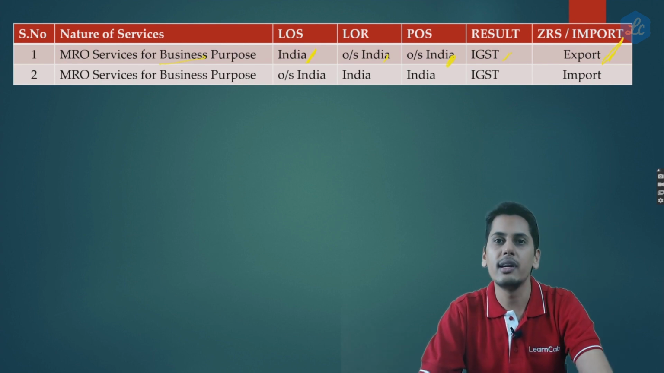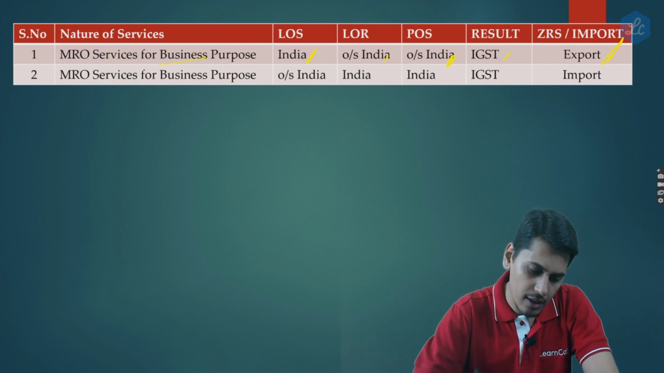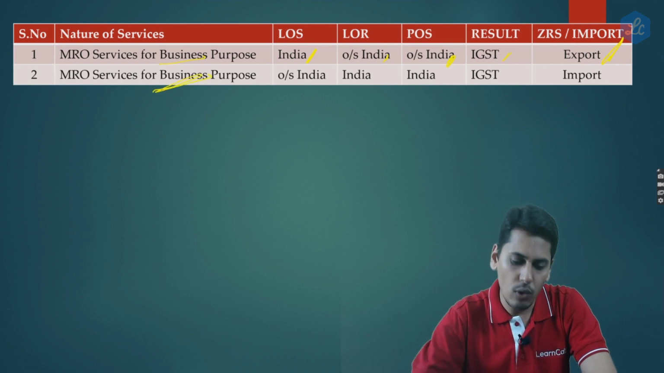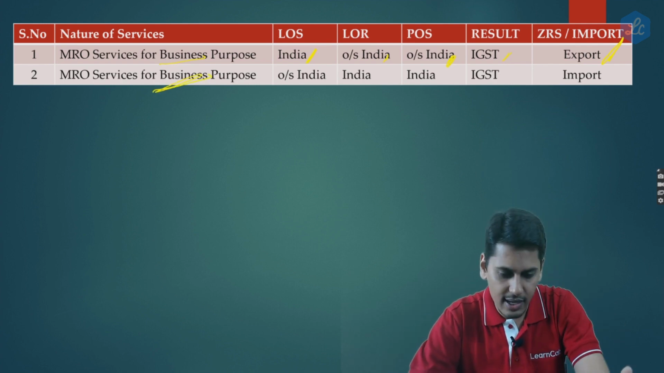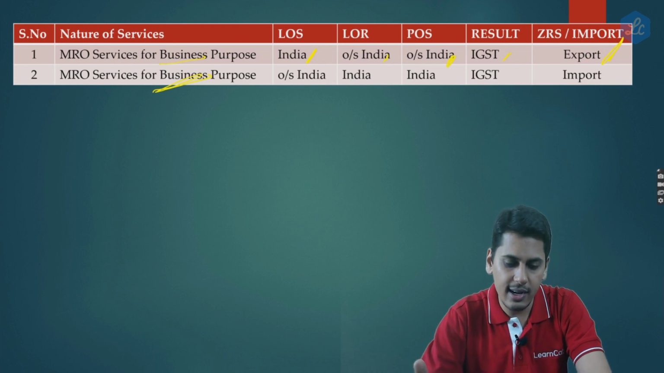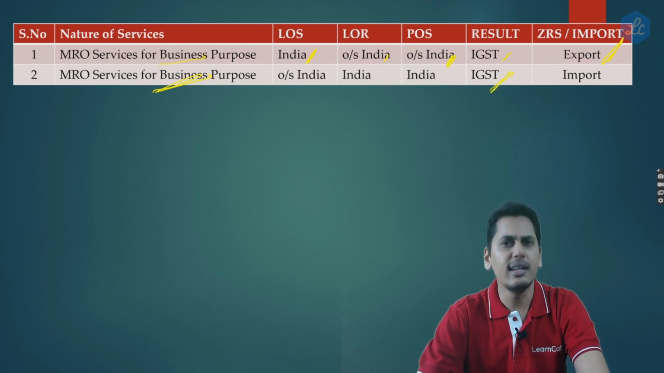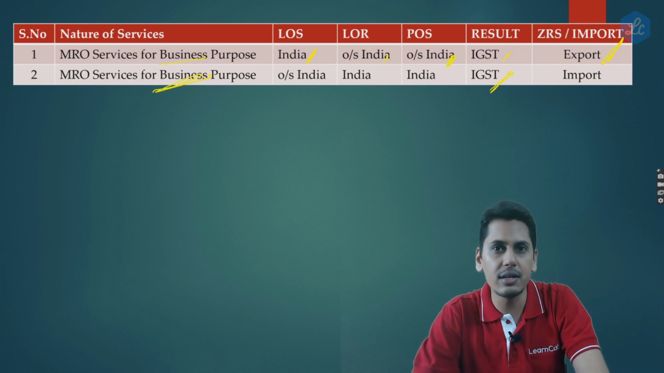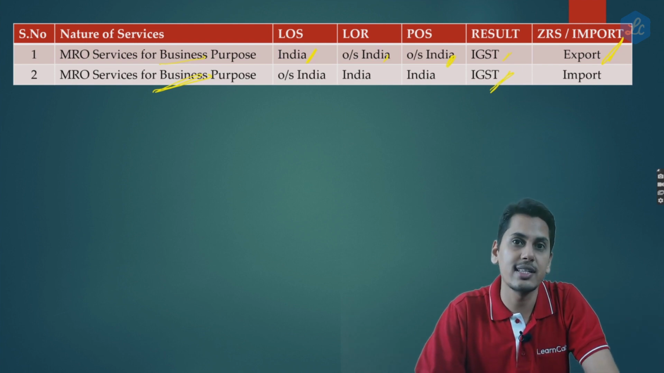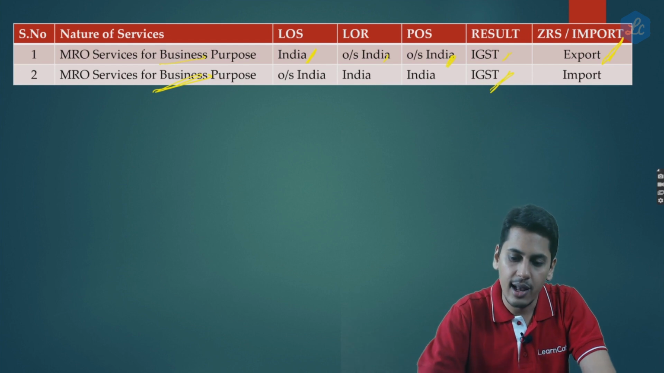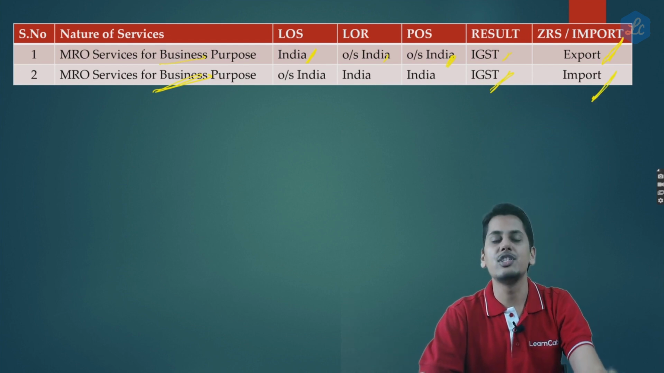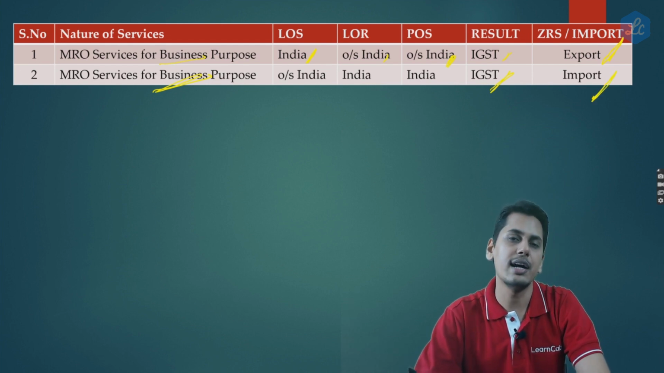The benefit of zero rating is going to be available. The next one, in the next example, what we had seen: location of supplier outside India, location of recipient inside India, place of supply also inside India. The result is it is an interstate supply. It happens to be an import of service, and import of service according to section 7 is an interstate supply. It happens to be an import of service and GST is payable under reverse charge mechanism.